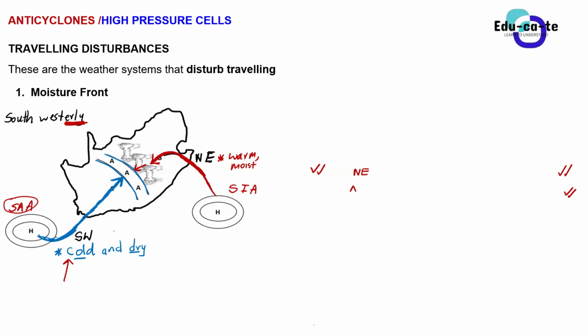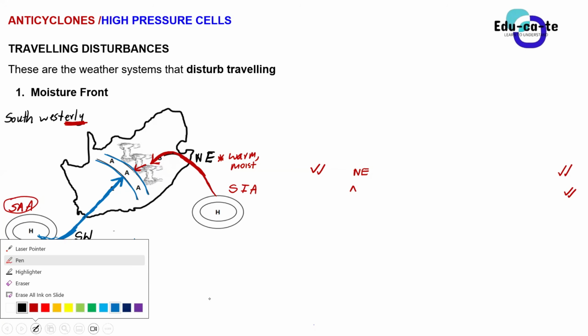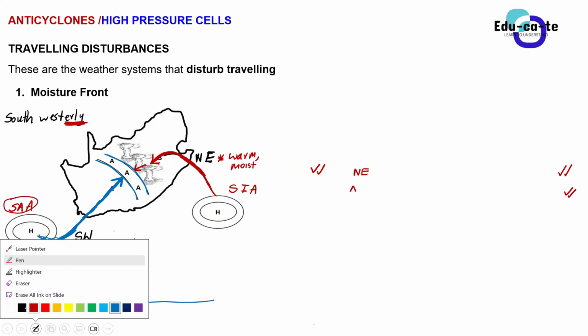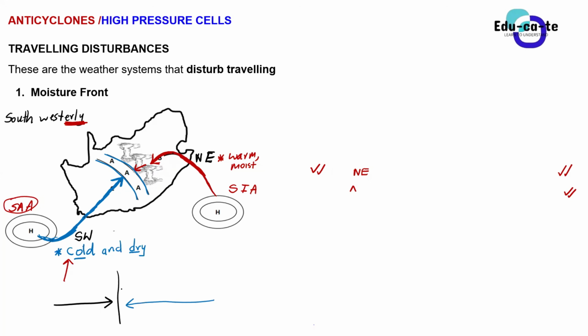You guys are stuck just because of a line that is separating two different air masses. Bandisile, what is the line that they form? It's a front, sir. Guys, I always told you, when two air masses cannot mix, you have a warm air mass and a cold air mass and they cannot mix with one another, instead they are separated by a boundary, and that boundary is known as a what? As a front. Okay, front.